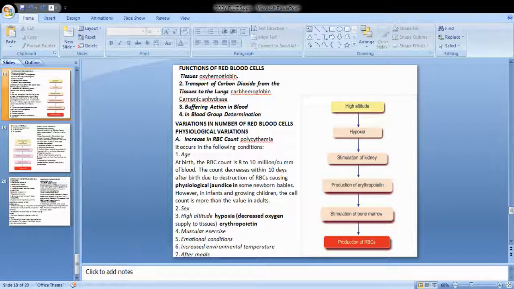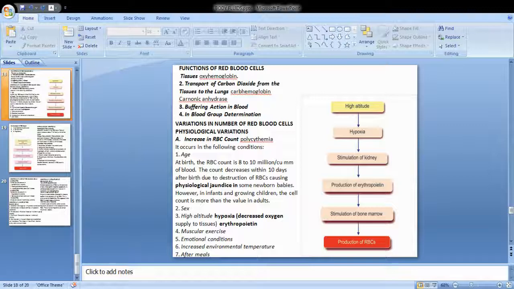So primary polycythemia is a persistent increase in RBC count above 14 million. So when it goes to more than 7 million, it reaches up to 14 million per cubic millimeter, then this is called primary polycythemia.